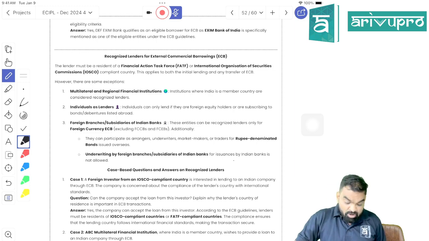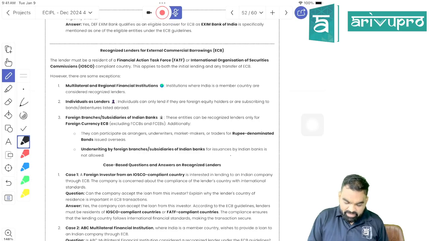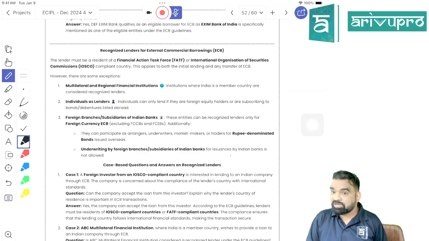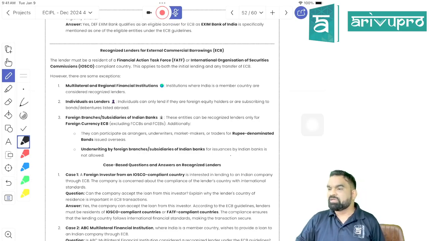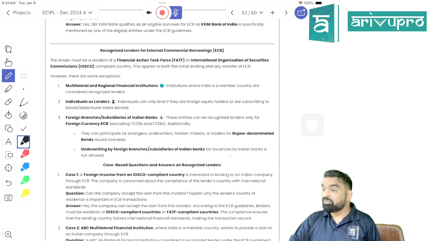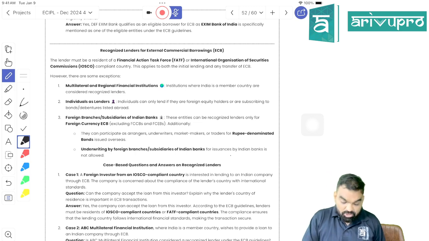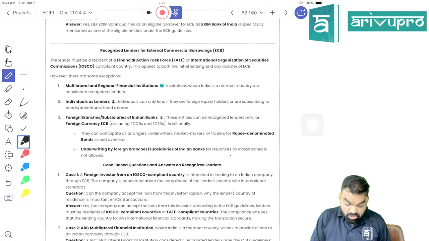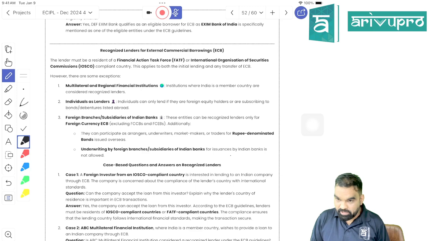Is it clear? Further, they are saying that you can take a loan from multilateral and regional financial institutions. It means you can take a loan from a bank or public financial institutions, right? You can take a loan from an overseas bank or overseas public financial institution, from multilateral and regional financial institutions, and from individuals as lenders. An individual can only lend if they are a foreign equity holder.